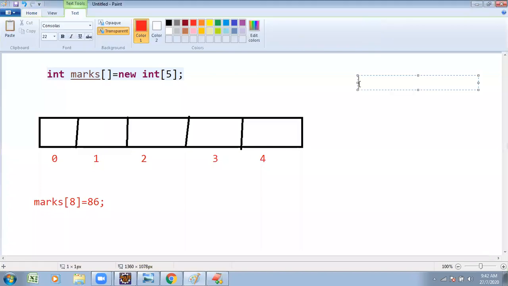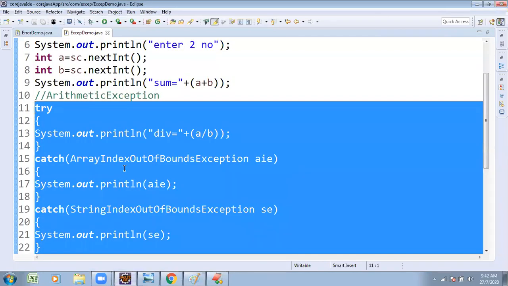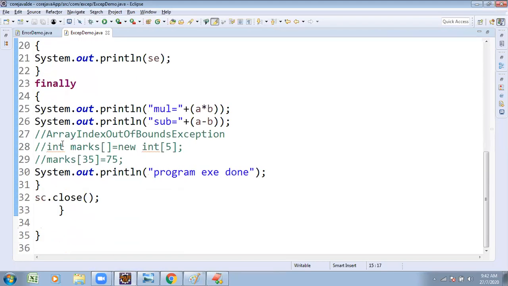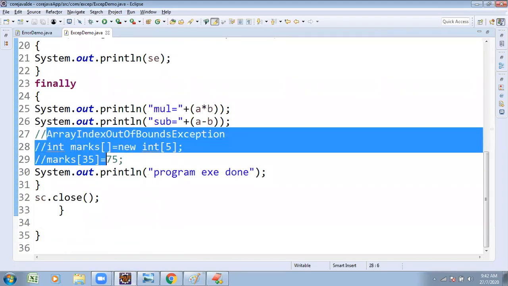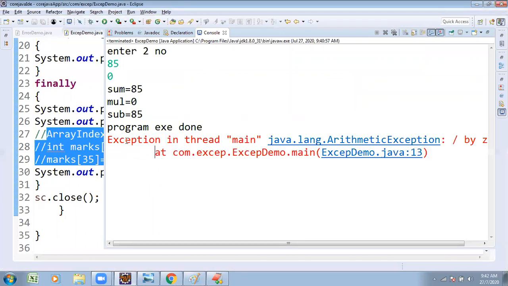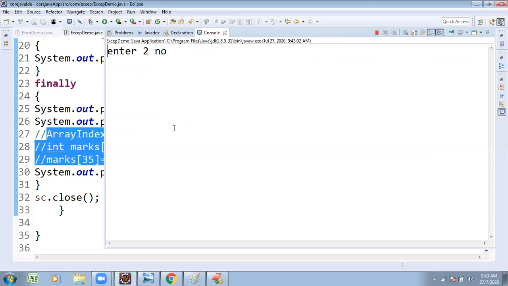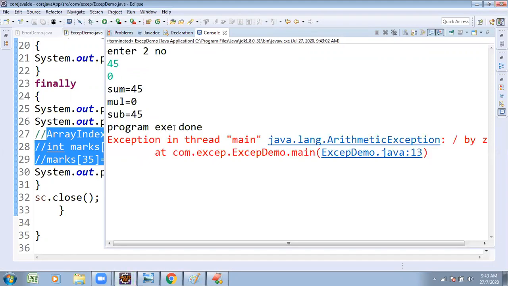Try block, suspicious code. Catch block, solutions. If no catch is matching, the finally block is executed. If a catch block is matching, the finally block is executed. Observe, if the catch block is not matching, what is happening? At the end, the exception is going to be raised.